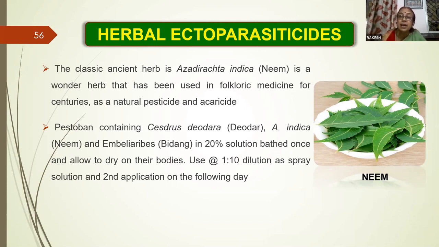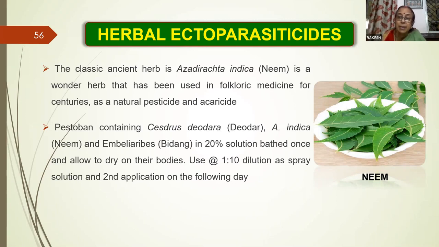The neem leaves can be boiled in water and decanted, and the filtrate can be used as a spray. And the neem dried leaf powder can be burned in the shed and it acts as a fly repellent. So it is very useful. The cattle owners are using this as a fly repellent. And the neem paste, as I have used in case of wounds and as a fly repellent and for maggots.